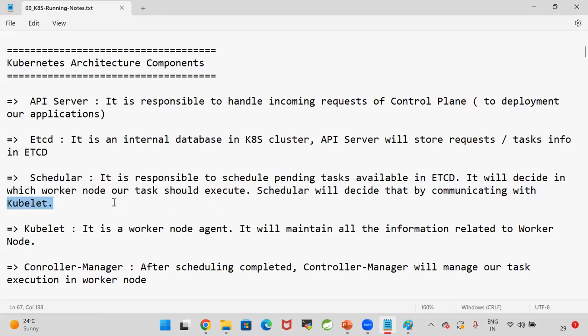Are you guys able to follow me? So there is an API server, etcd, and a scheduler. What is the responsibility of the scheduler? The scheduler is responsible for scheduling pending tasks available in the etcd, and it will decide in which worker node our task should execute. The scheduler will decide that by communicating with the kubelet.